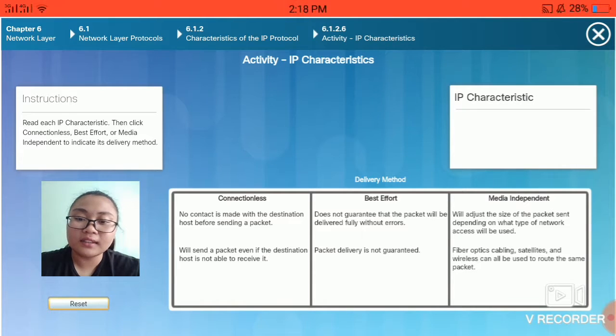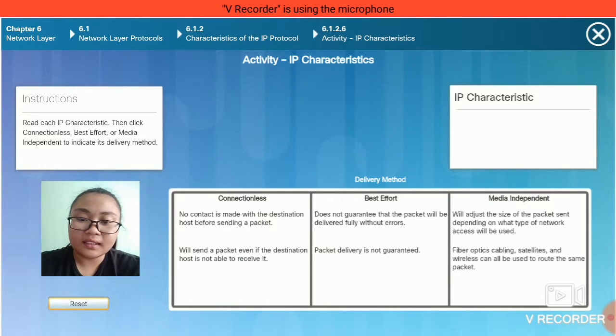The basic characteristics of IP are: connectionless, best effort, unreliable, and media independent. Connectionless: no connection with the destination is established before sending data packets. Best effort: packet delivery is not guaranteed. Media independent: operation is independent of the medium carrying the data.